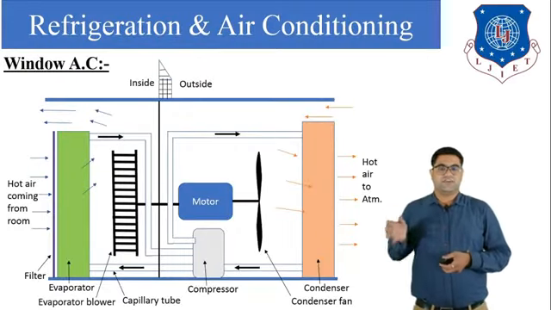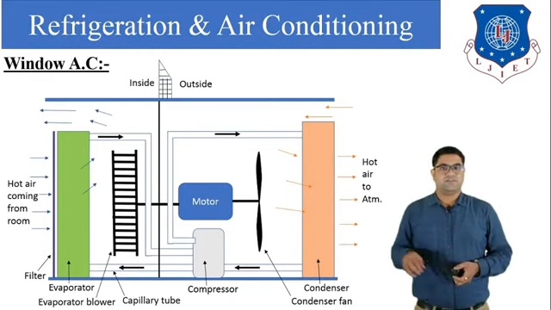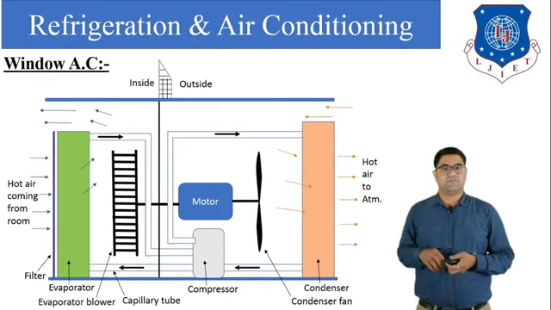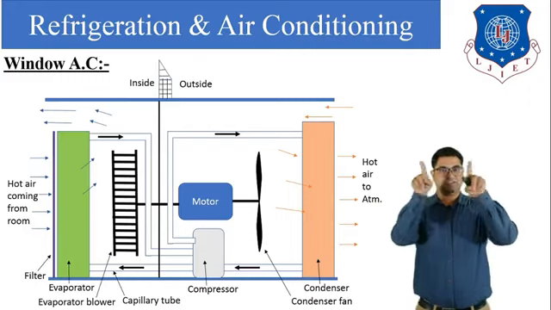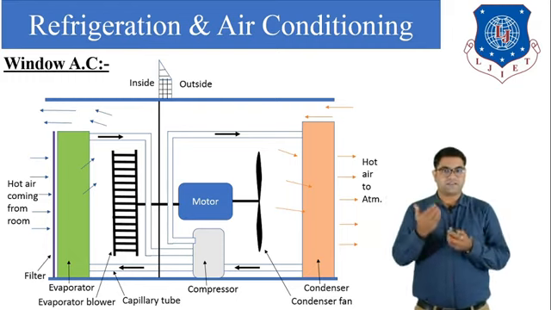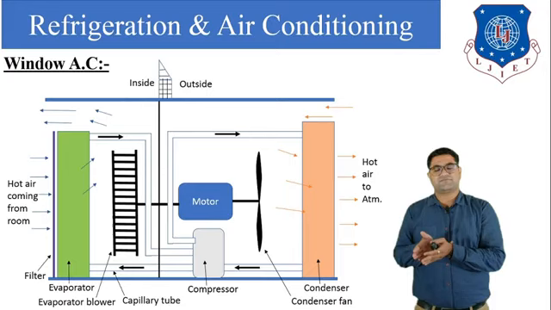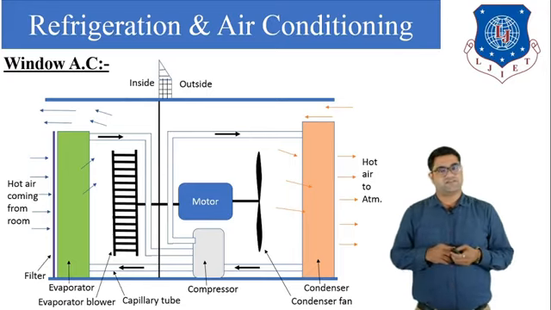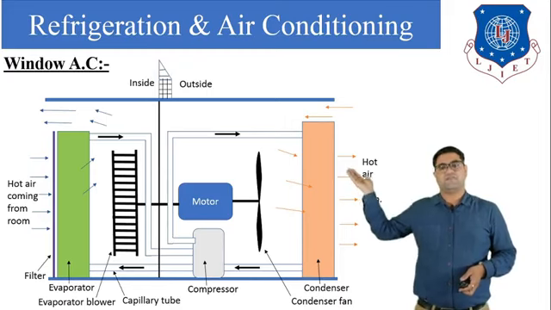So we are going to discuss the window AC. This is the typical diagram of the window AC. You all know about the window AC. A window AC is fitted into a window. Now there is a small unit which is inside the room, and a small unit which is outside the room. Here you can see from the figure, above the figure there is inside and outside.